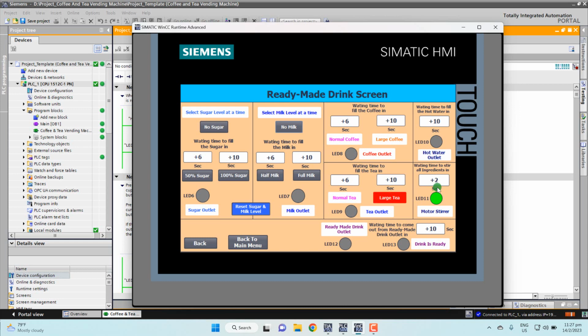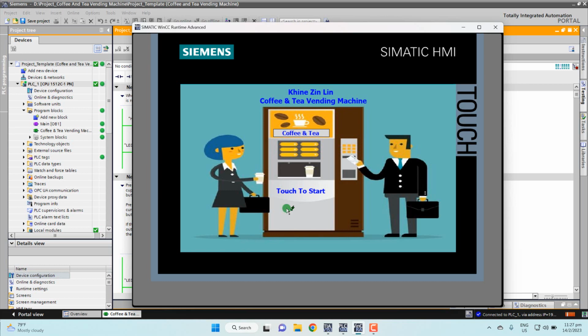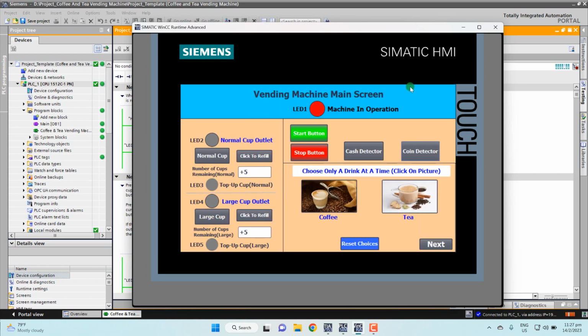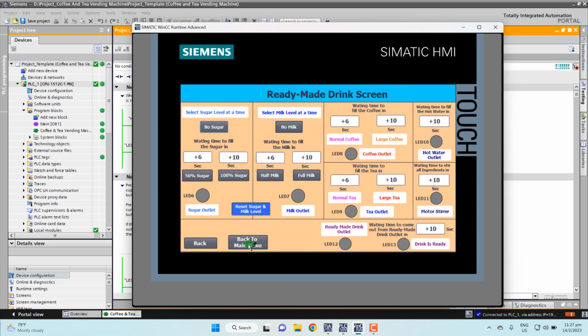Now 3, left 2, 1. Then the motor stops and the tea comes out from the outlet. So after it comes out from the outlet, the tea is ready. Then the finish button appears. So once we press the finish button, go back to main screen. Want to start? Check again. Here go store. Yeah, here also store already. So yes, go to the main screen.